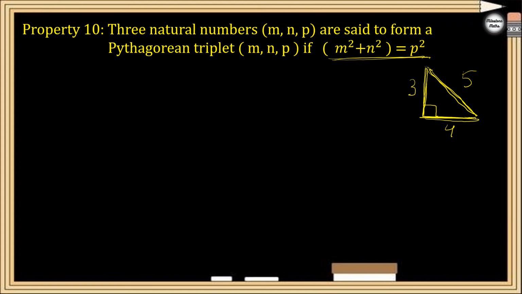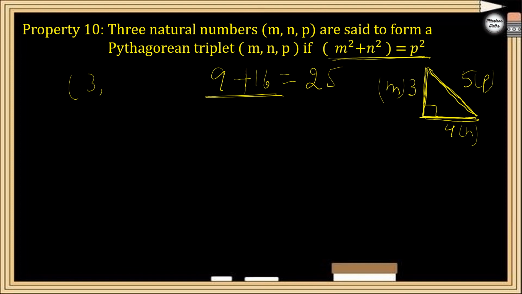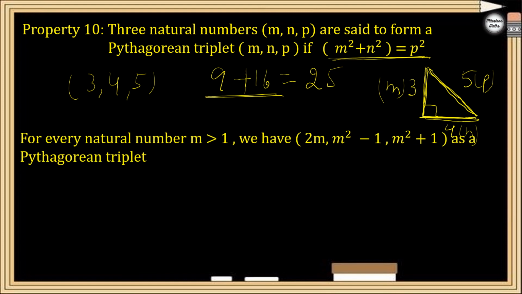So what is m square? This is m, and I have taken this as n and this as p. So m square is 3 square, that is 9, plus n square, that is 4 square, is 16. Is it equal to 5 square, that is p, 25? Yes. So 9 plus 16 is equal to 25. So we can say 3, 4 and 5 is a triplet. So this property is used to find the triplet. See here, for every natural number m greater than 1, you will have the triplet 2m, m square minus 1, and m square plus 1. For any natural number m greater than 1, this will be a Pythagorean triplet.